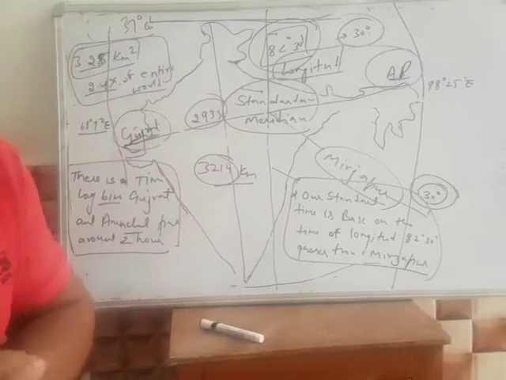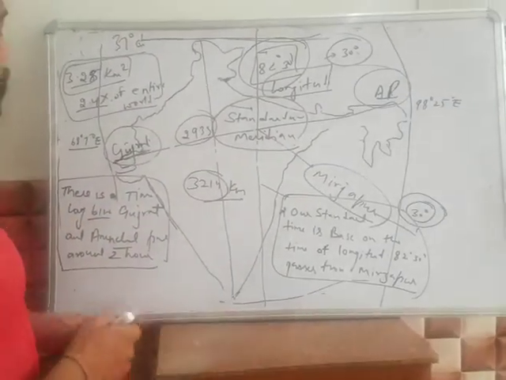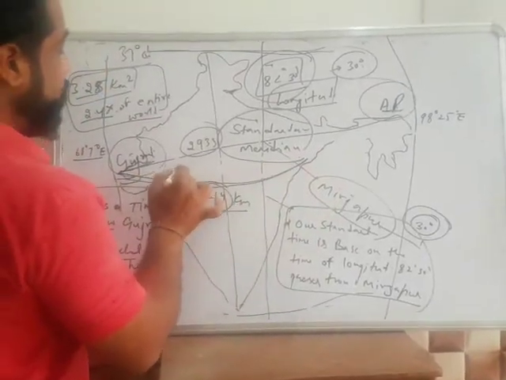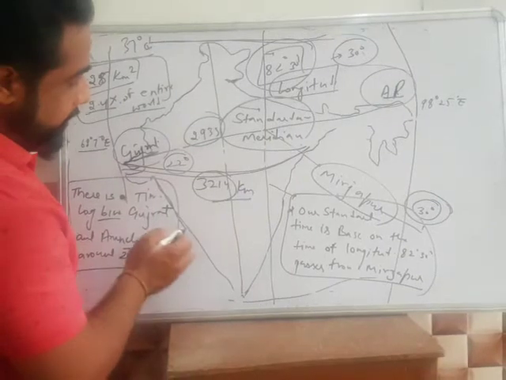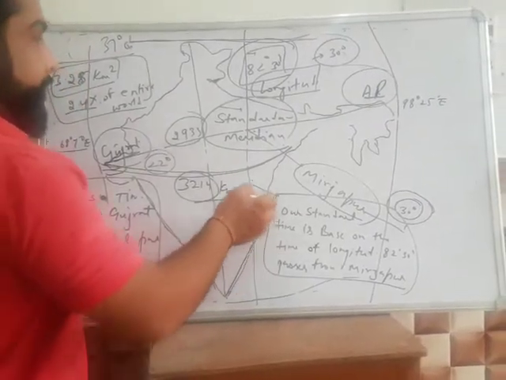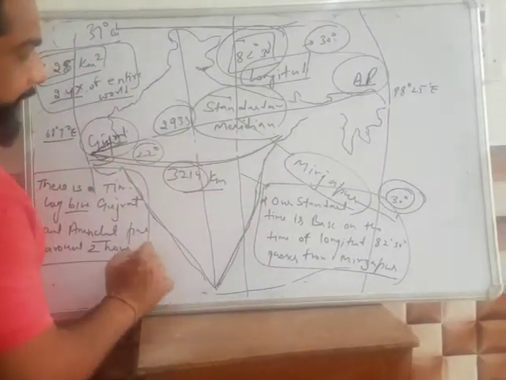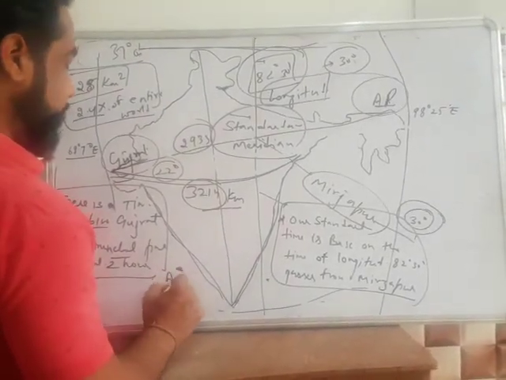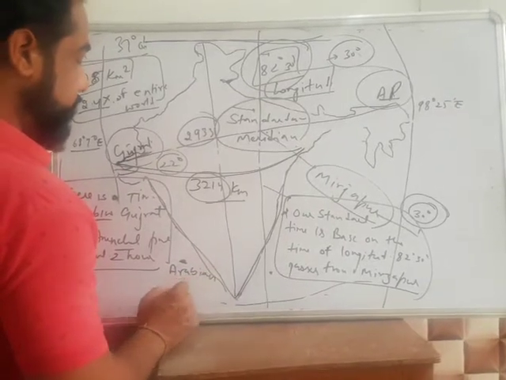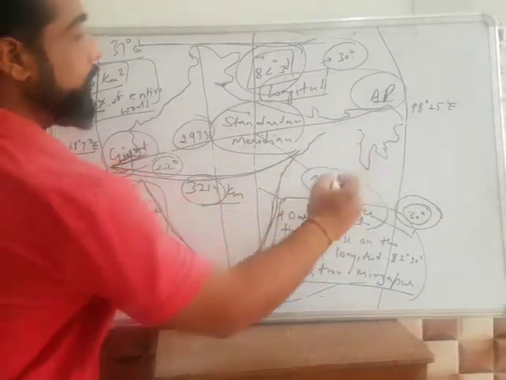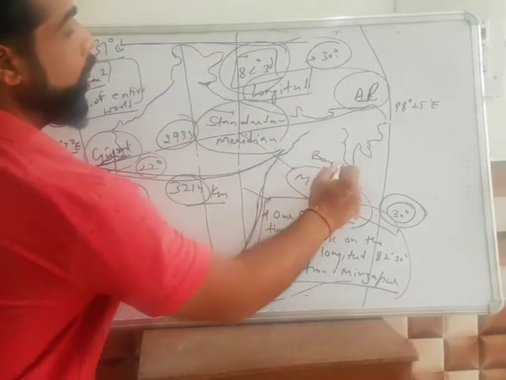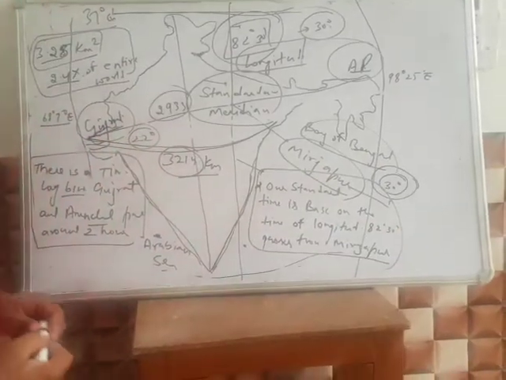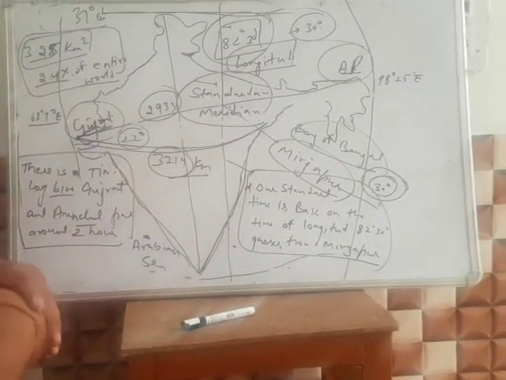Now there is another important thing, that from 22 degrees there is a taper. This taper divides the Indian Sea into two seas. One is the Arabian Sea, and another one, this part, is known as the Bay of Bengal. We studied this in the last lecture, so this is important for you.